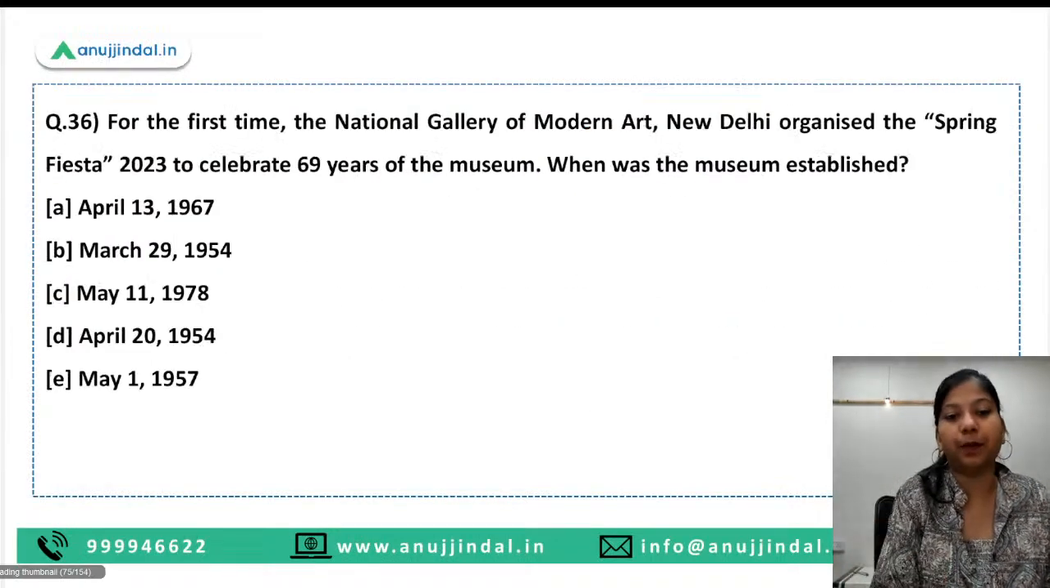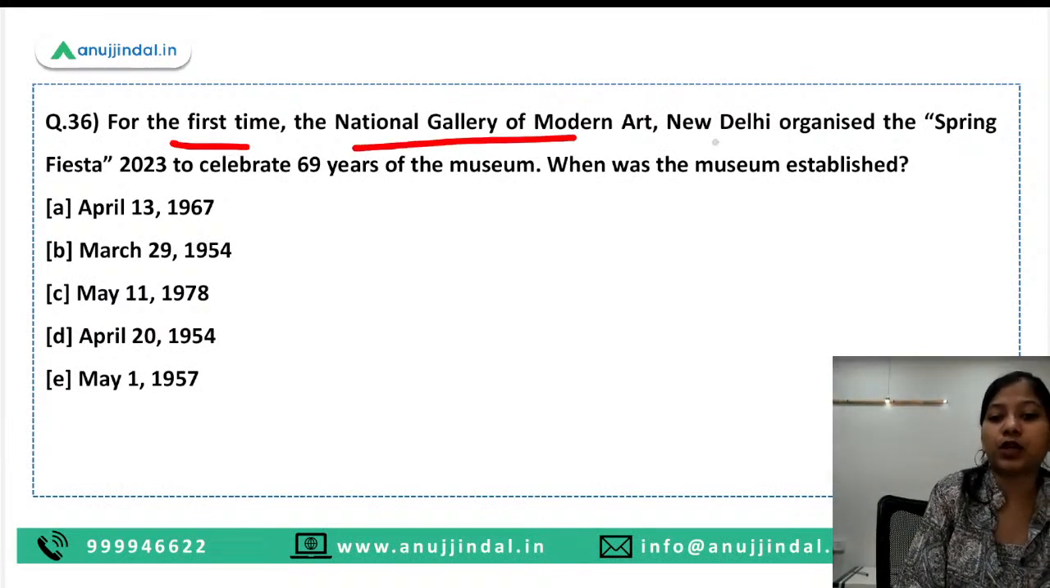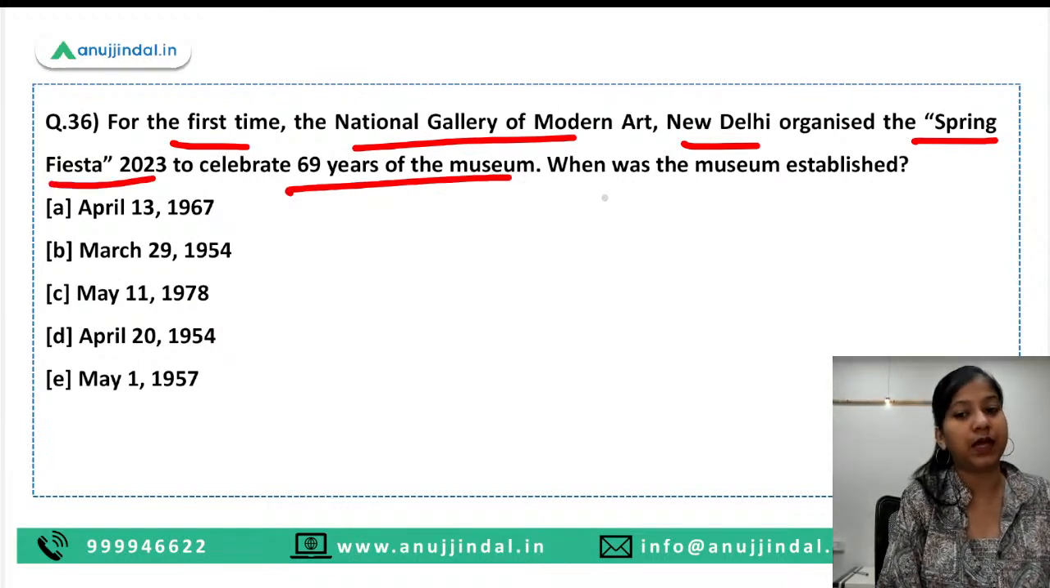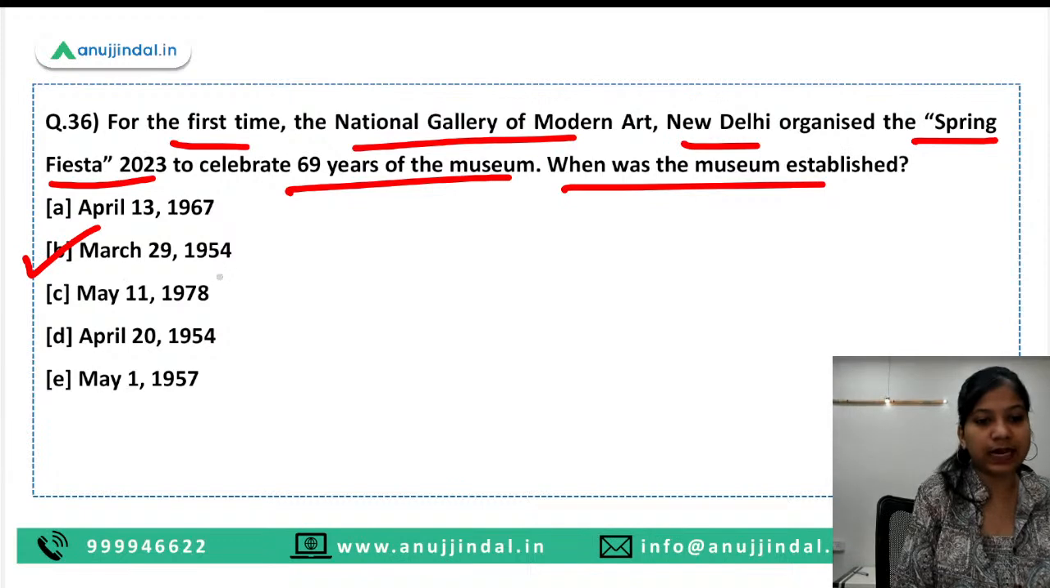Okay? And remember. Next question is, for the first time, the National Gallery of Modern Art, New Delhi, organized the Spring Fiesta 2023 to celebrate the 69 years of the museum. When was the museum established? So, guys, the right answer is March 29, 1954.